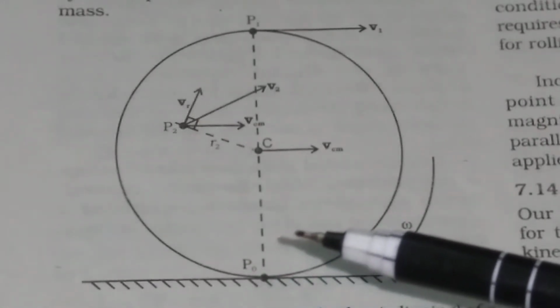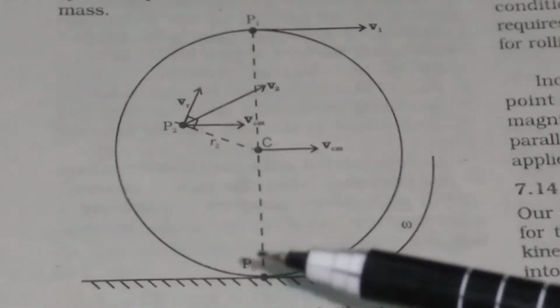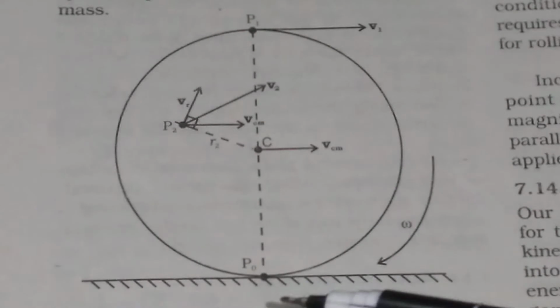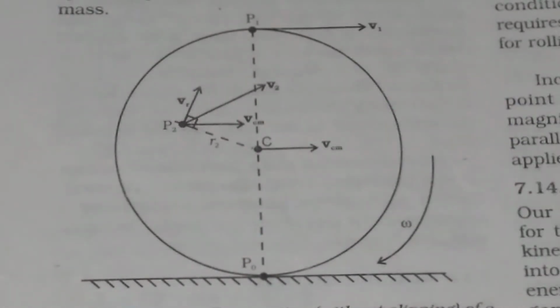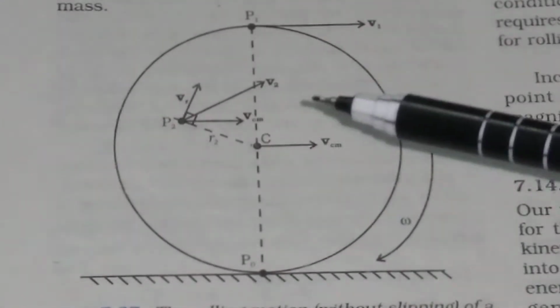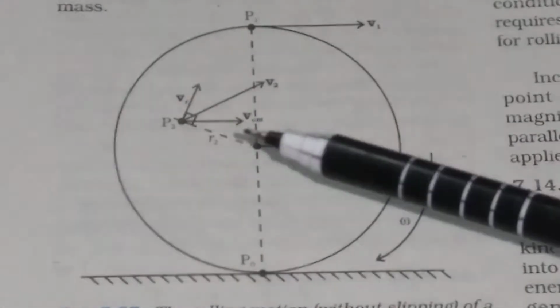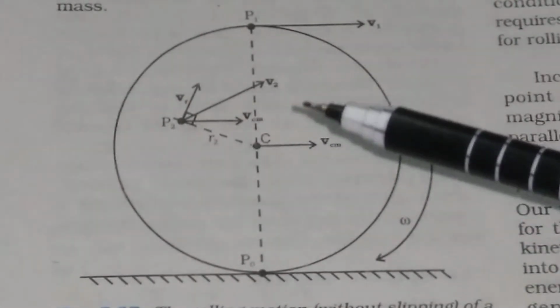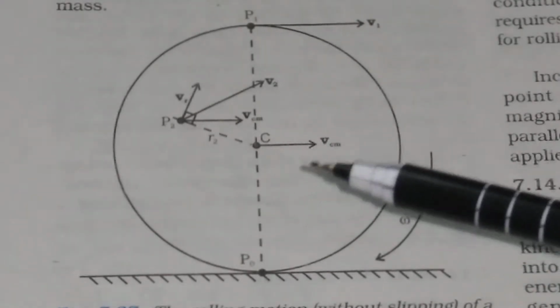Suppose the angular velocity of the disc about this axis through P1, P0, this angular velocity about this axis is equal to omega. This axis is called the instantaneous axis of rotation. Suppose VCM is the velocity of the center of mass of this disc.